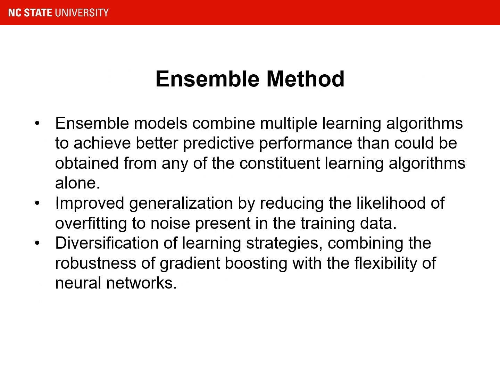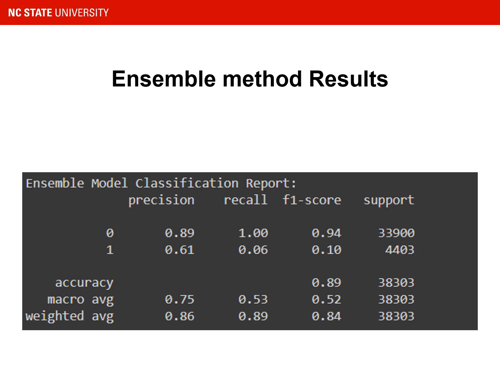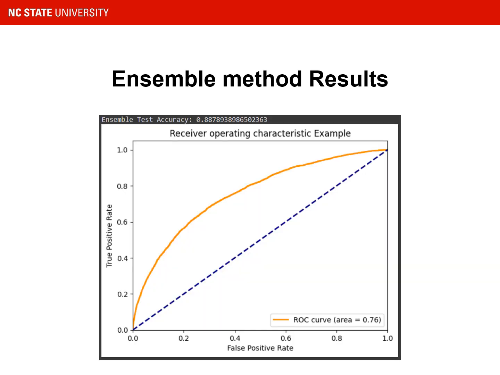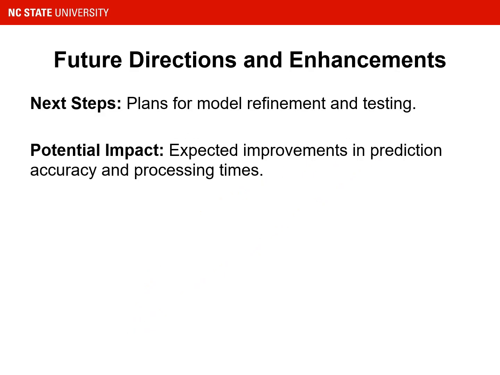An ensemble method combines multiple algorithms to achieve better predictions. This also reduces the likelihood of overfitting, and it makes the algorithm overall more robust. These were our ensemble method results. The future direction for this project would be to improve the accuracy by performing more hyperparameter tuning with respect to the ensemble models. Thank you.